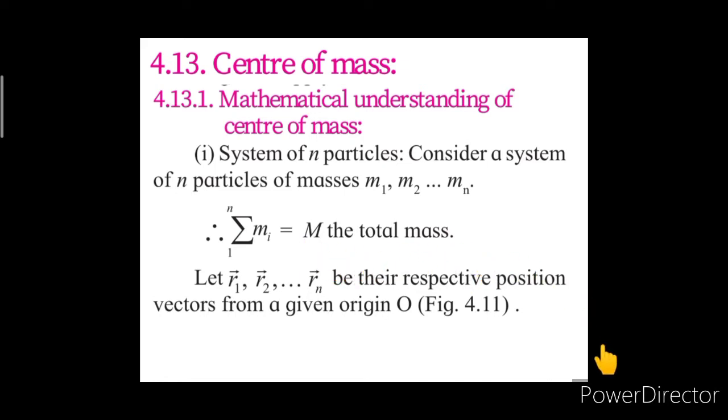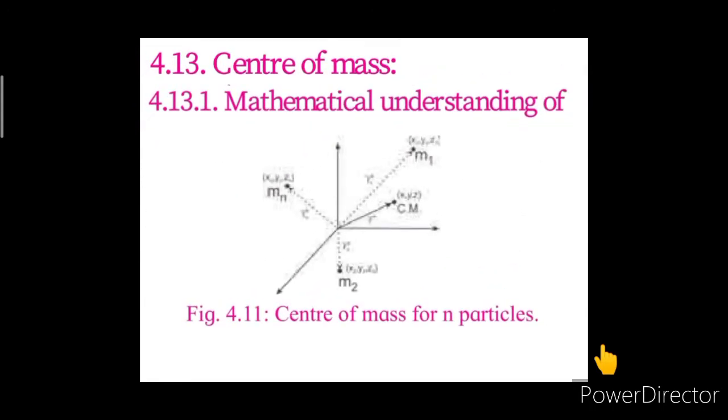And also we are considering vector r1, vector r2 till vector rn as the respective position vectors from a given origin O, as shown in this figure.